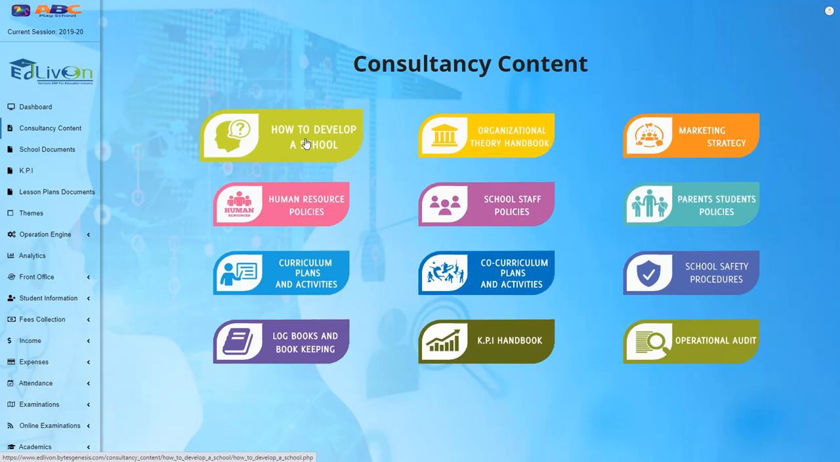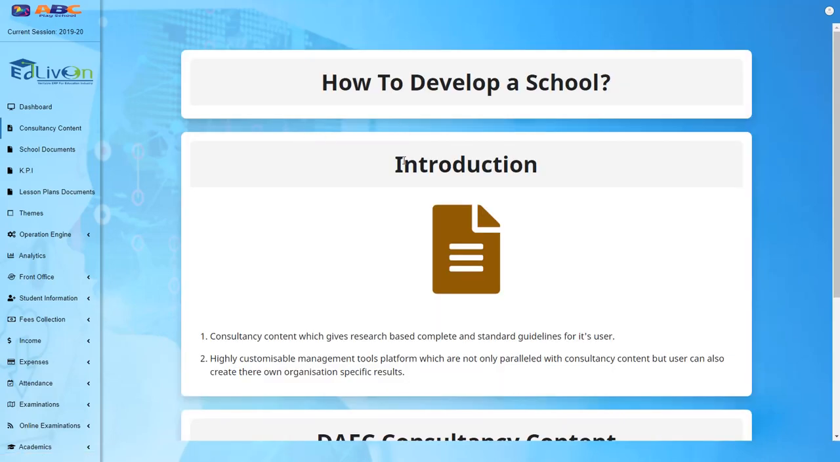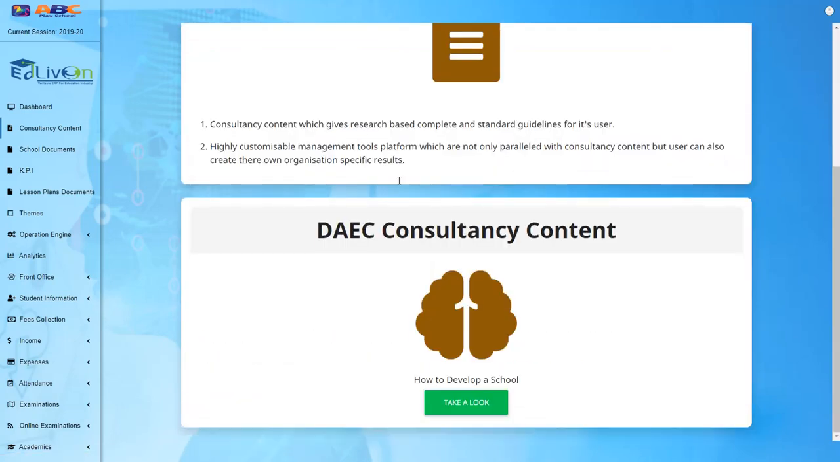They are very expensive. But let me say this: if any investor buys Adlibon to start their education business, it's enough. It gives complete consultancy guidelines to the investors also. Moreover, those organizations which are already in operation can use this content also for the further betterment of their operation. How to develop a school? Let's go inside. Here, how to develop a school will give a small introduction in 2 points.